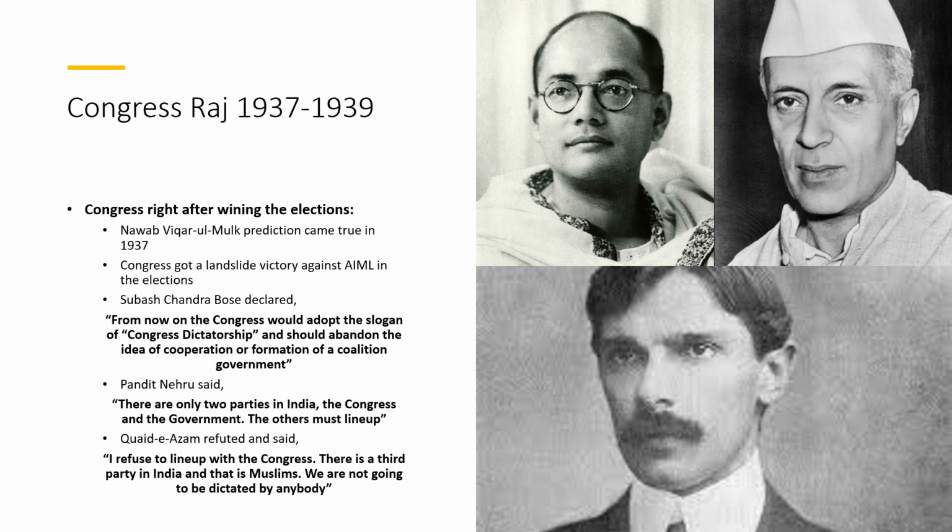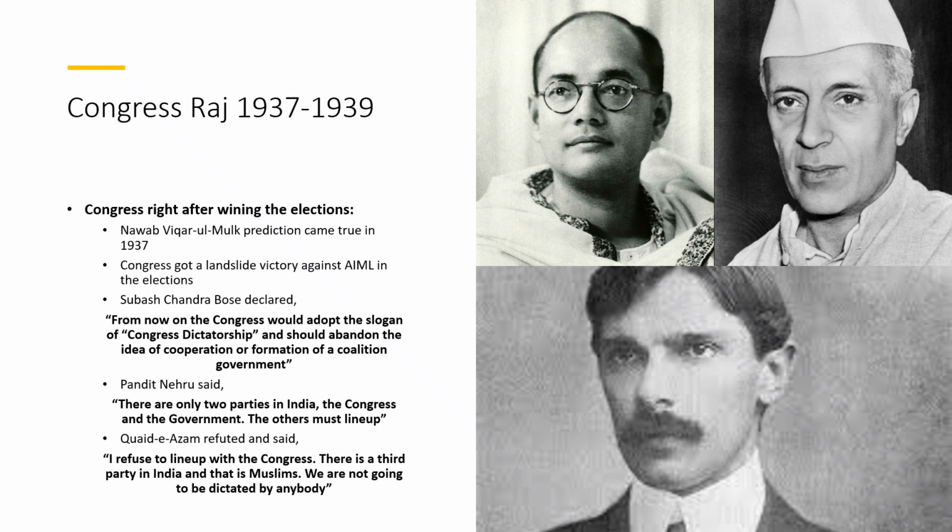Students, Nawab Viqarul Mulk had expressed his apprehensions about Hindu mentality in his presidential address at the inaugural session of the All India Muslim League in 1906. He had forewarned the Muslims that if Hindus ever came to power in the subcontinent, they would most certainly wreak vengeance upon them in return for Aurangzeb's rule.